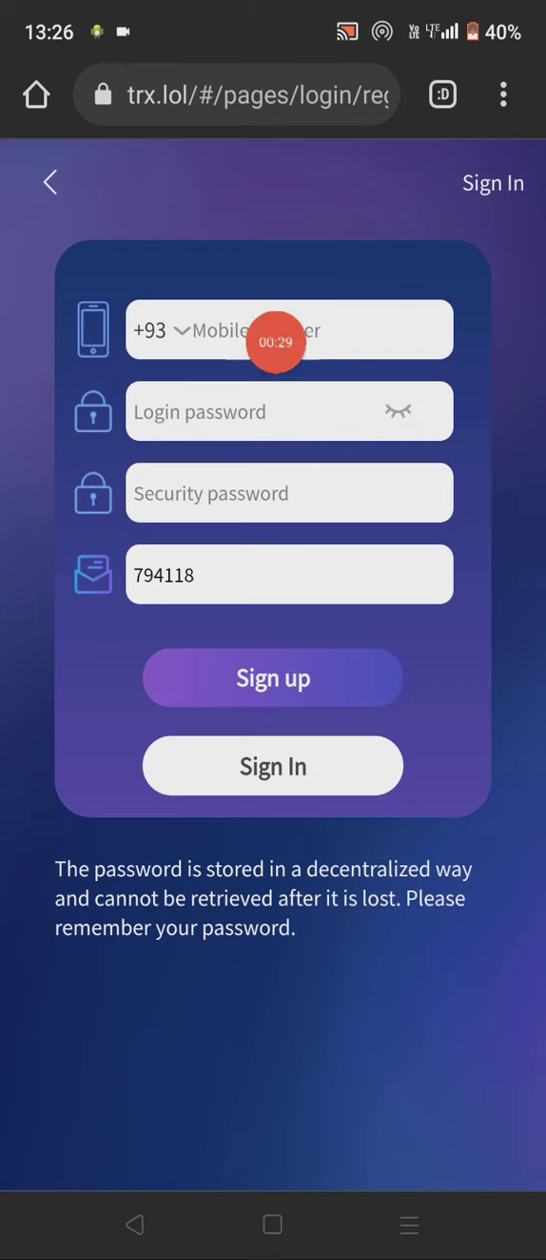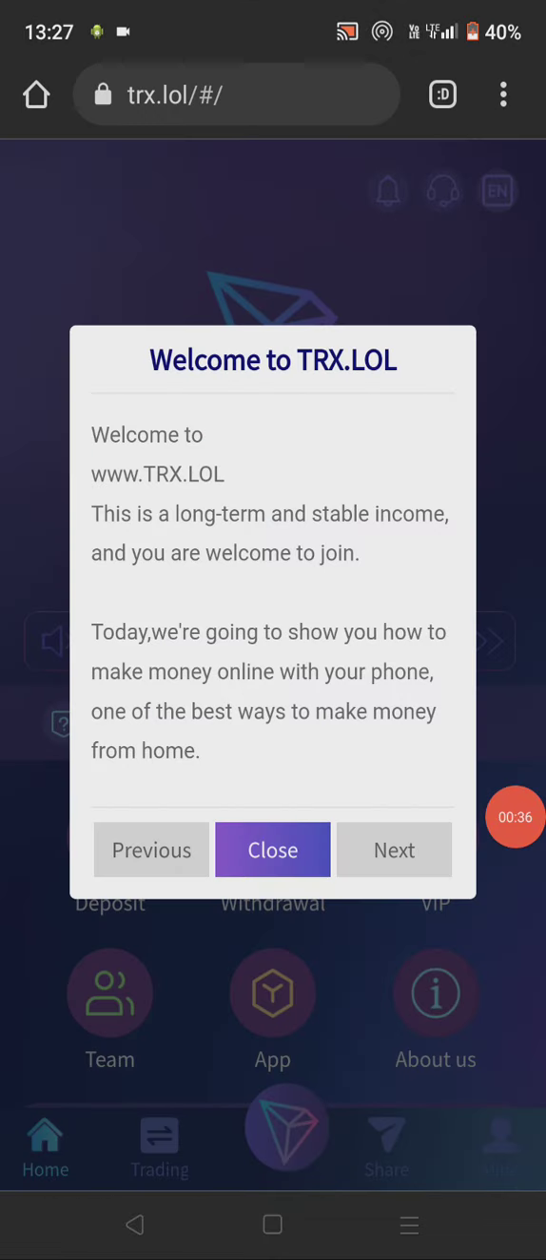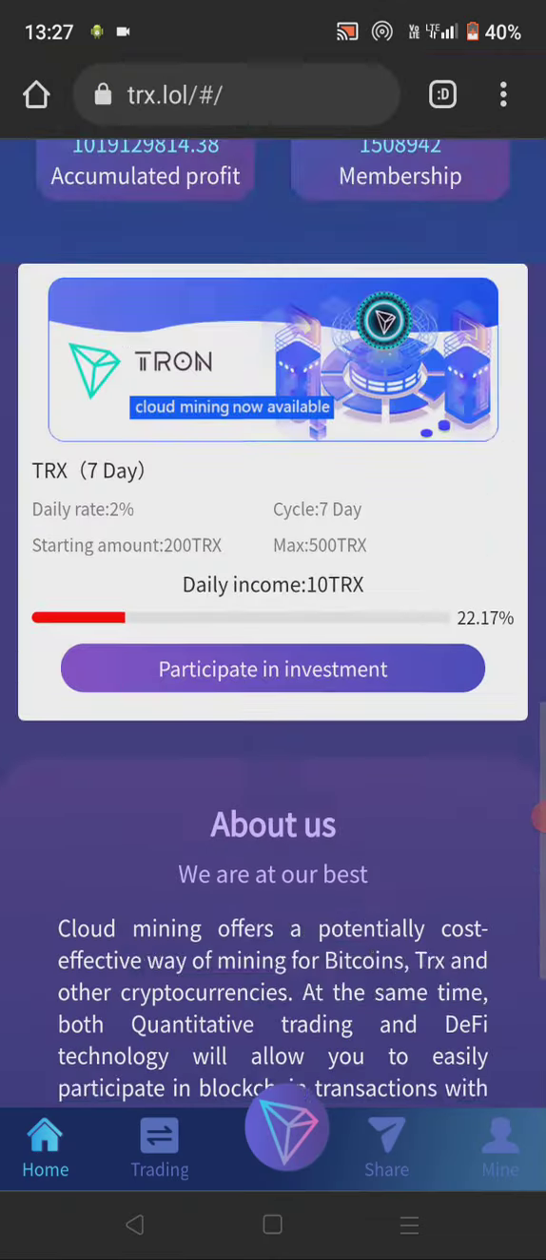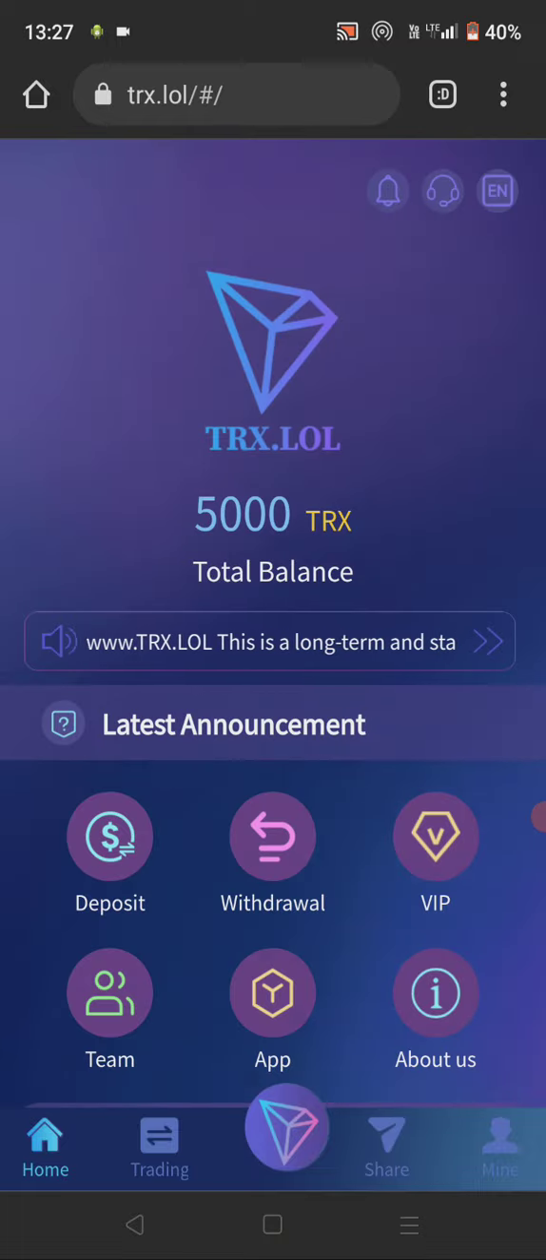For creating an account, you have to enter a mobile number, login password, security password, and then the sign up option. Okay guys, so let's fill in all these details. So guys, here you can check that the account is created. You can check a lot of features, but I'll explain all of these features one by one.